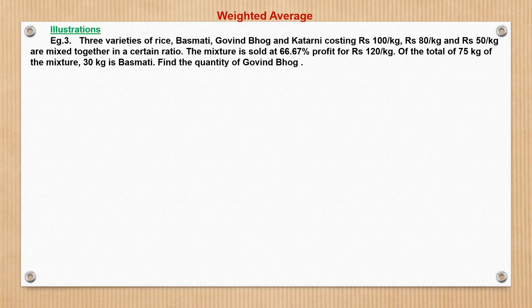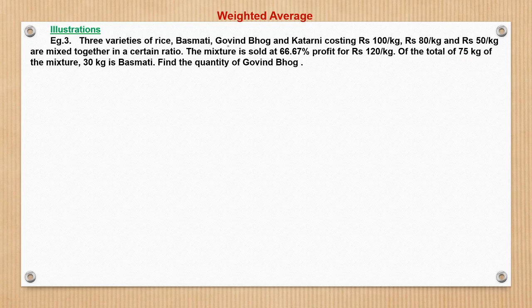Now example 3 says three varieties of rice, that is basmati, Govind Bhog and Katarni, costing rupees 100 per kg, 80 per kg and rupees 50 per kg, are mixed together in a certain quantity. What is that ratio? That we do not know. The mixture is sold at 66.67% profit for rupees 120 per kg.